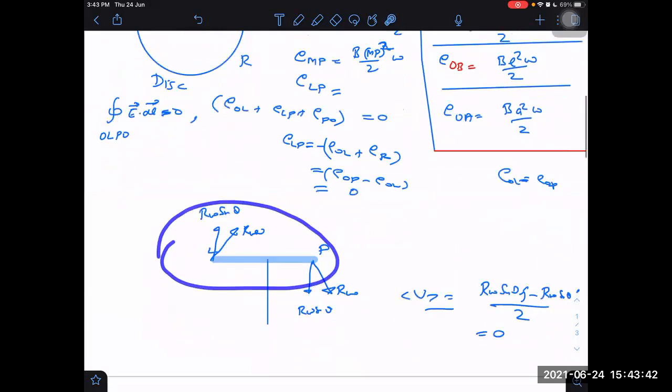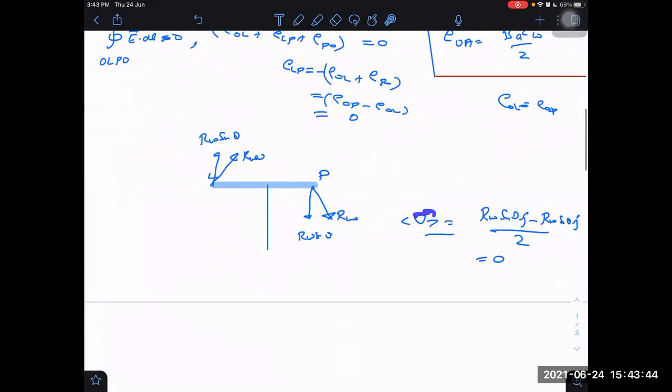V into V average, but V is with sign. This is a vector average. It is not a speed average. Okay. Understood? Yes, sir.